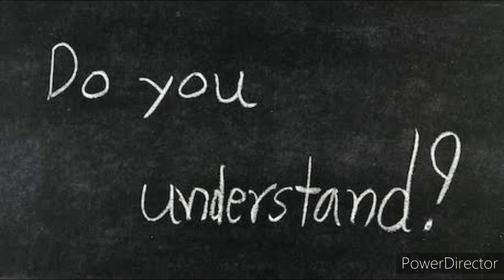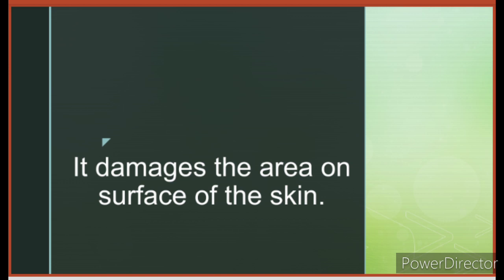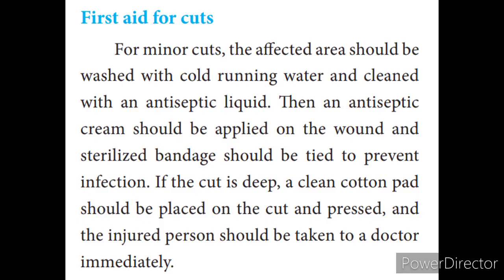Girls, do you understand? Next topic, cuts and scratches. It damages the area on the surface of the skin. What is a cut? A cut is a line of damage that can go through skin and into the muscle tissues below. This may lead to bleeding or turn red and become infected.